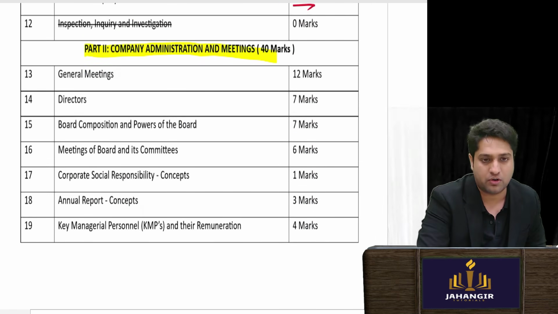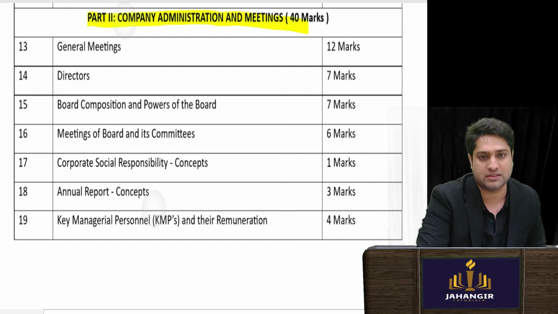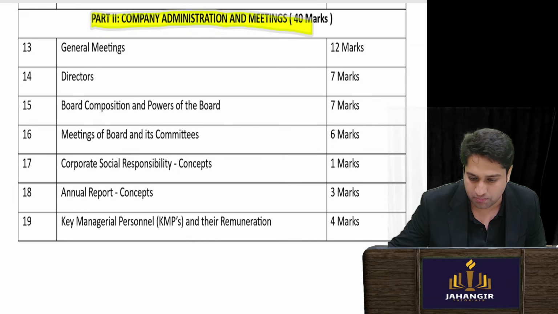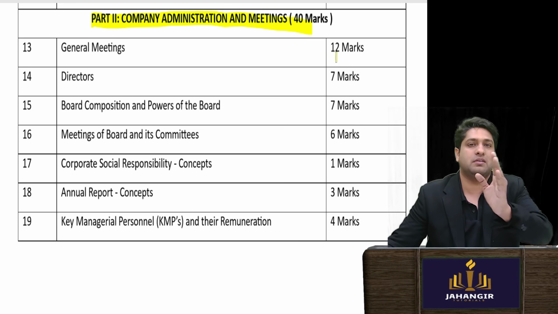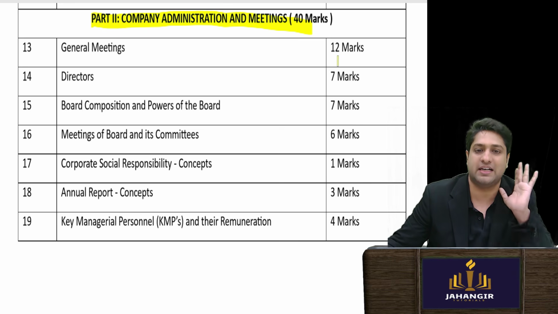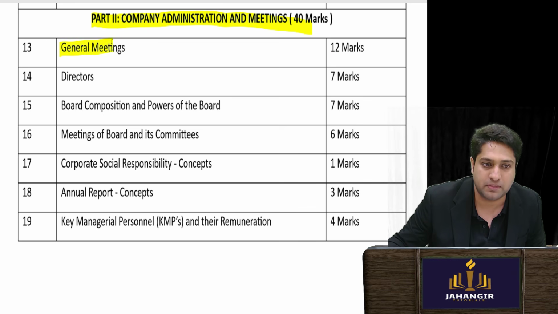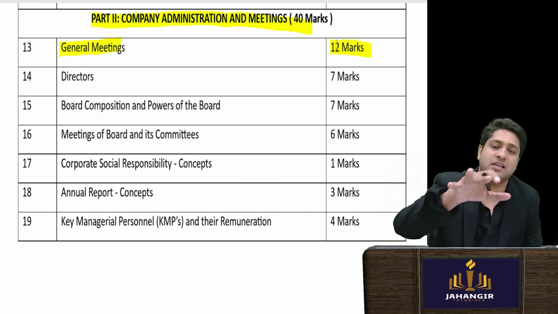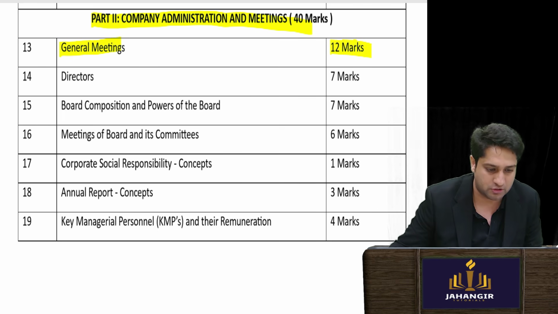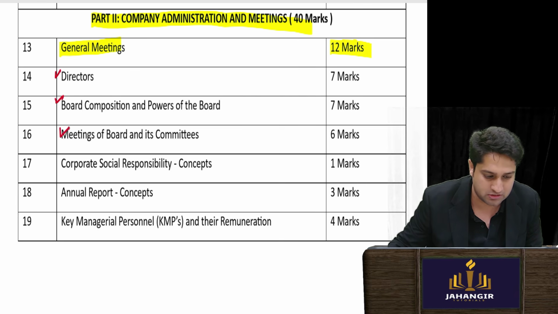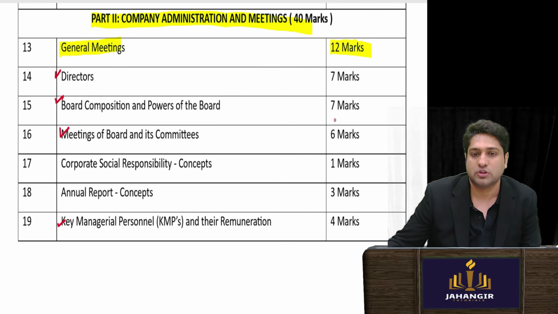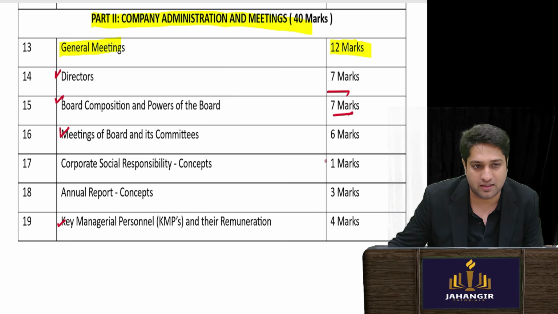Okay, now when we see your 40 marks here, you see the most important is general meetings, obviously, because part B is about meetings and directors. So your meetings is 12 marks, and other chapters are directors but broken in small parts. So this is also directors, this is also directors, this is also directors. Okay, and this is also related to directors only. So this is 7, 7 and 6 and 4.